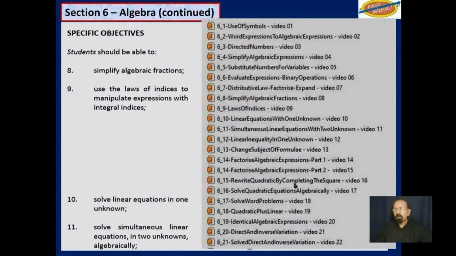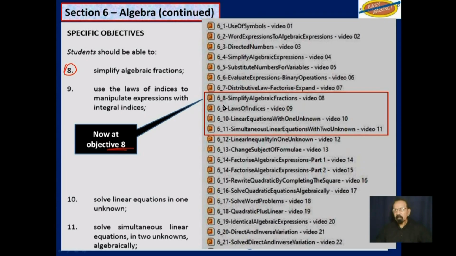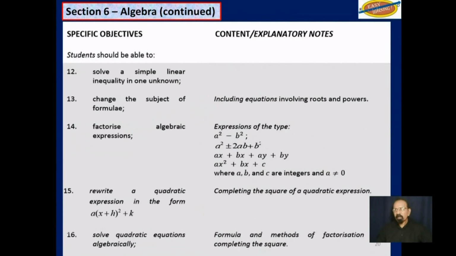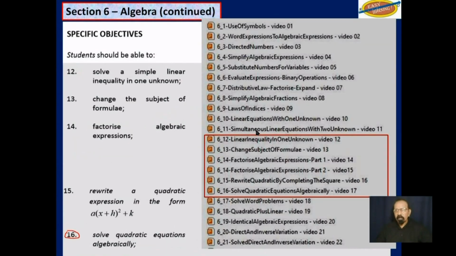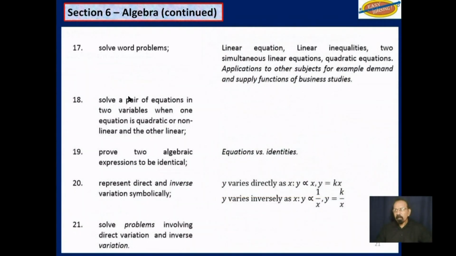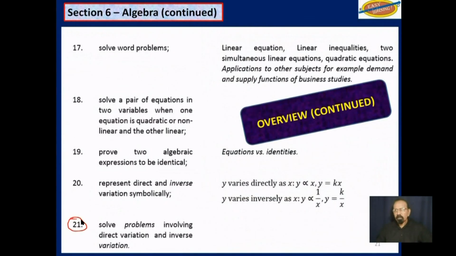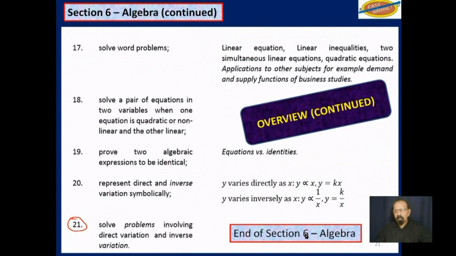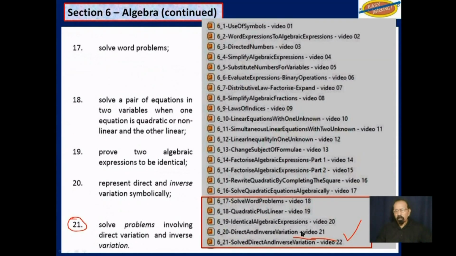Continuing with overview, we are now at objective 8. And after that, we have some more objectives up to 16 here, which goes up to video 17, since we will have to split objective 14 into 2 videos. And then finally, we have to go up to objective 21, which is the end of section 6, algebra. And of course, those will be in these last 5 videos.